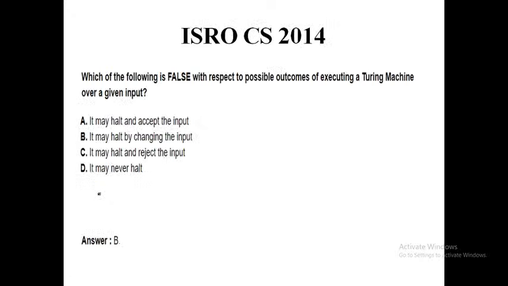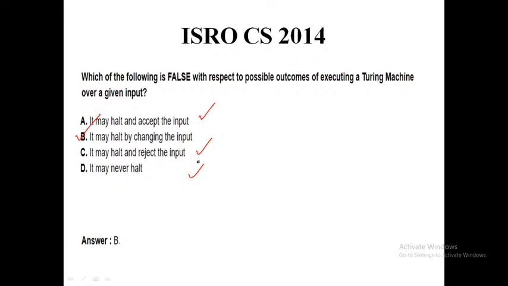Okay. First question. Which of the statements is basically false regarding the halting of the given input of the Turing machine? As I have discussed, there are three conditions: Turing machine halts and accepts the input, Turing machine halts and rejects the input, Turing machine never halts and starts looping. So naturally A, C and D are true and B is false. So my answer is B. B is false regarding the Turing machine.